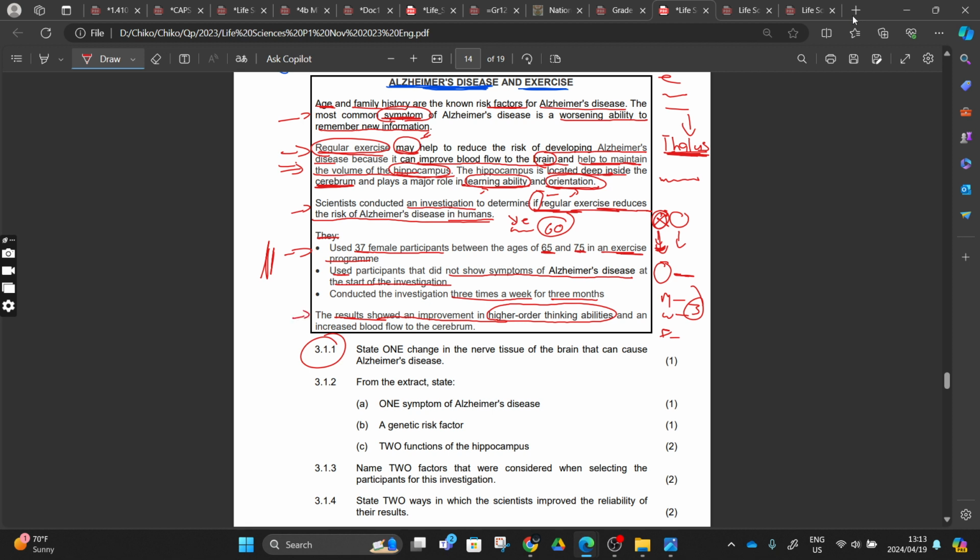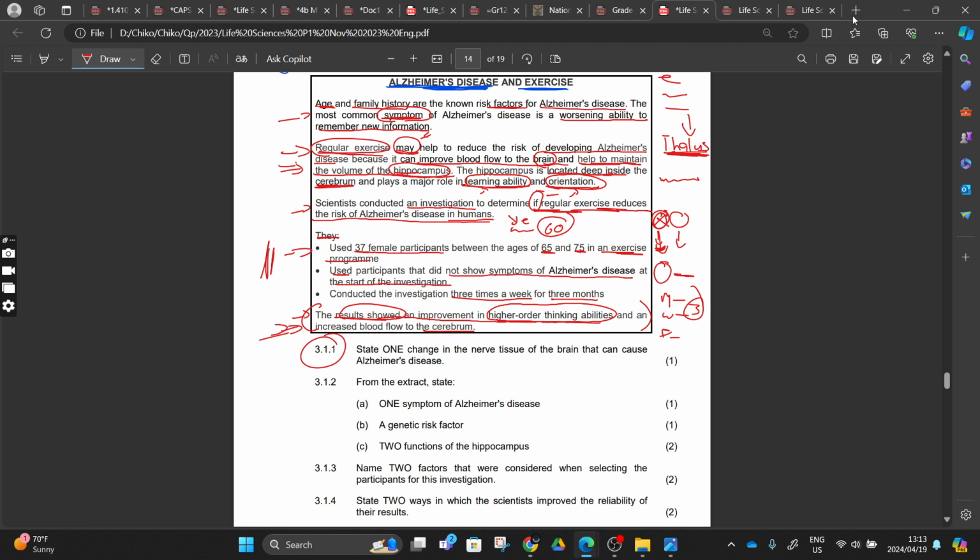So after these people exercised, for sure, we were expecting an increase in thinking ability and an increased blood flow to the cerebrum, right? This is what exercise does to your body. These are the results of exercising.